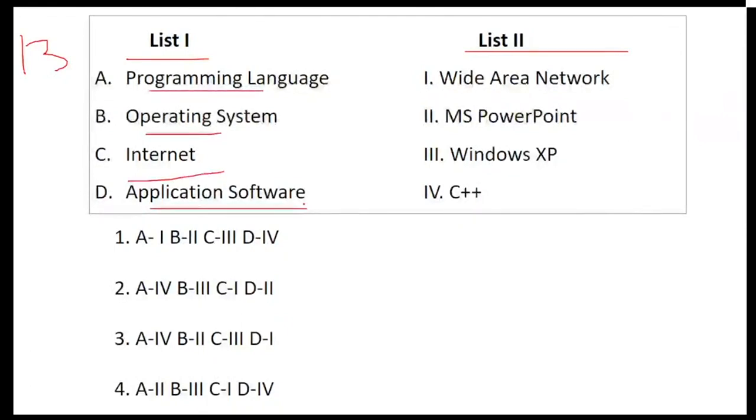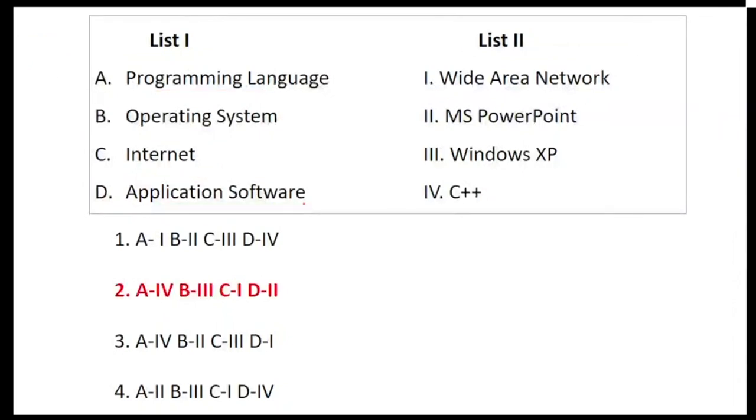You have the listing for that, in the form of wide area network. You have MS PowerPoint, or you have Windows XP and C++. So let's see how it works out. You have list 1 and list 2, where you have programming language, operating system, internet and application software. Let's see how many of you are able to crack it. So let's understand which is the right answer.